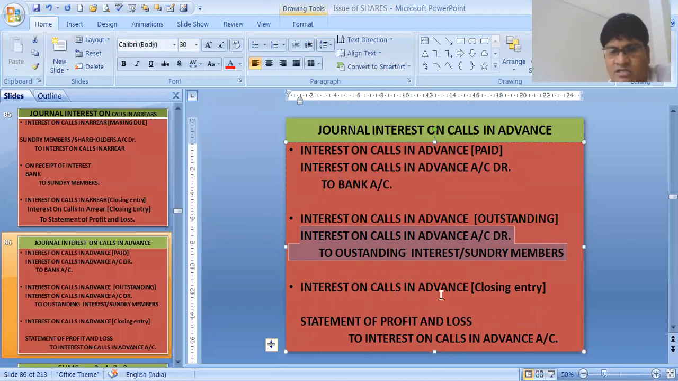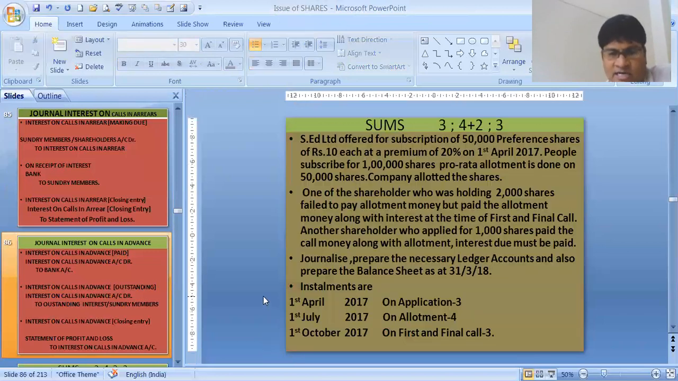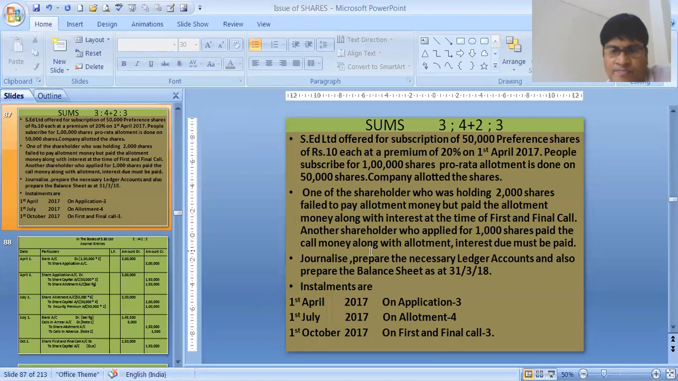Interest on calls in advance. Again, we have to make this one. If we are paying within date, then again sundry members to cash, or outstanding interest account debit to cash or to bank. That entry I have not shown over here. Then interest on calls in advance, to close it, we have to write in the debit of statement of profit and loss because it's an expense. We have to close all expenses in the debit of profit and loss account. So we have to subtract interest on calls in advance from profit and loss in order to get our correct profit. Let's understand all this by doing a sum.